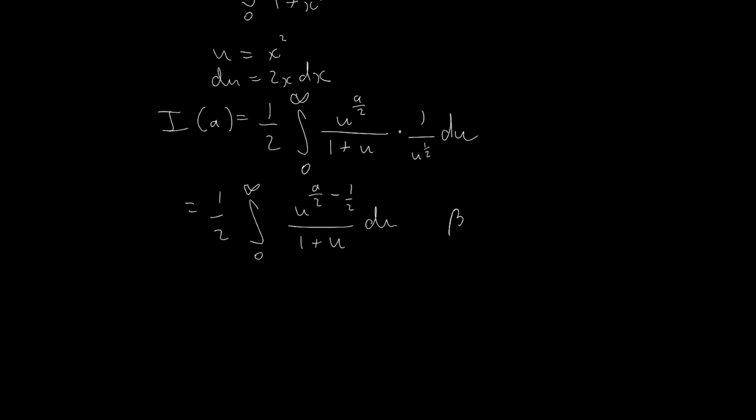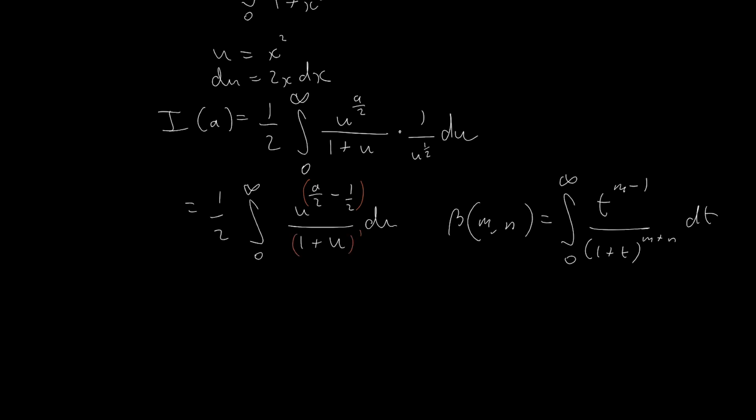So the beta function of m, n can be written as the integral between 0 and infinity of t to the m minus 1 over 1 plus t to the power of m plus n dt. And you can see here that this integral is in that same form, where a over 2 minus a half is m minus 1, and 1 is just m plus n.